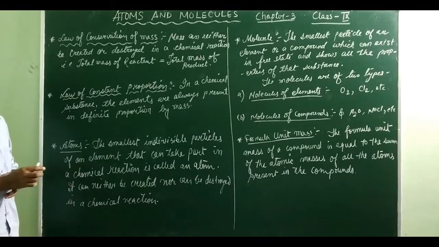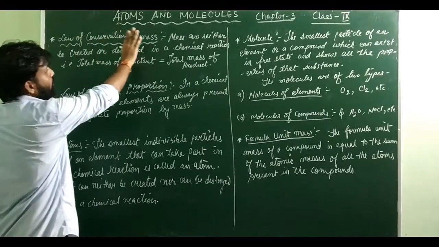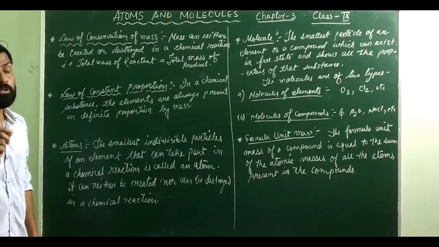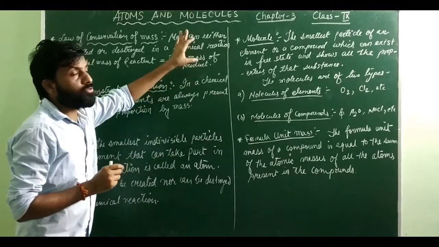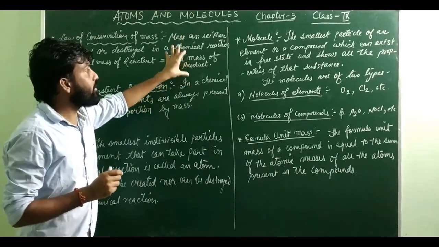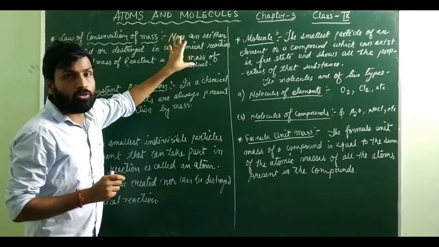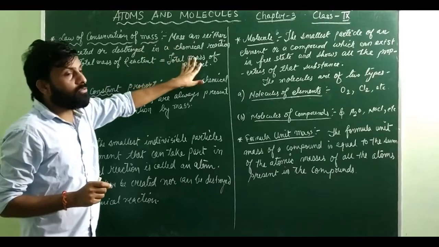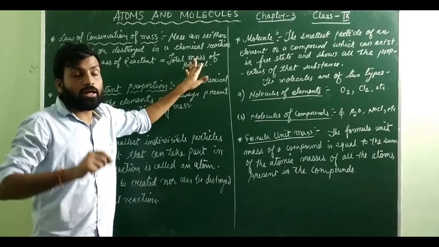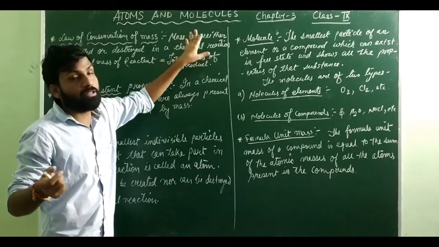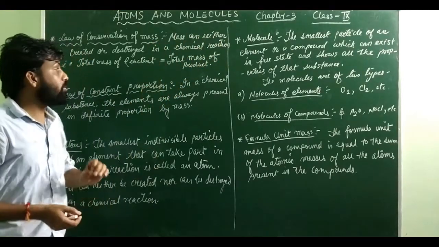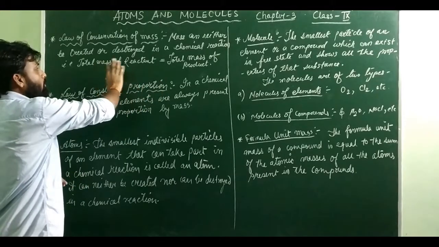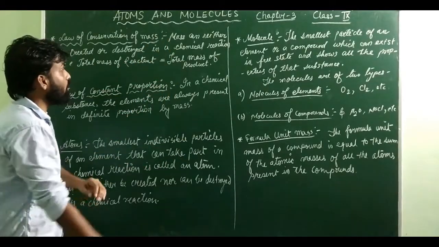The first law that we are going to discuss here is the law of conservation of mass. This law means that if you are doing a chemical reaction, then the total mass of the reactants should be equal to the total mass of the products. In other words, mass can neither be created nor destroyed in a chemical reaction, so the total mass of the reactants is equal to the total mass of the products.